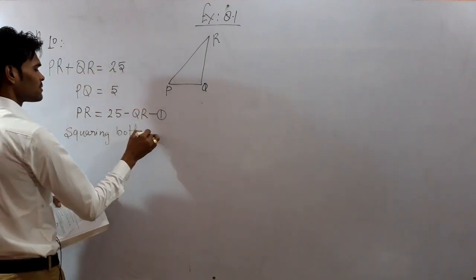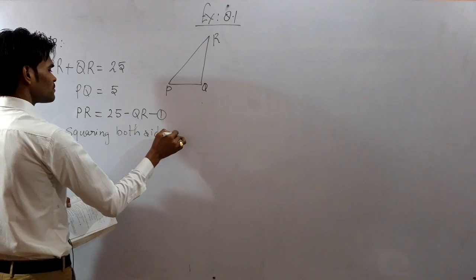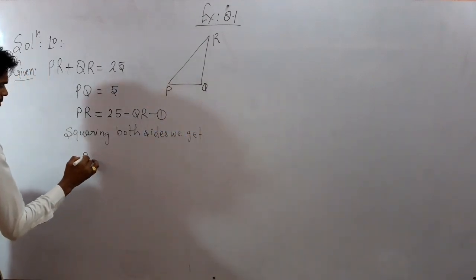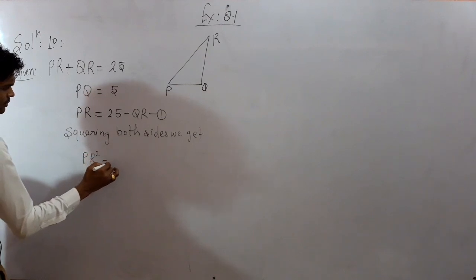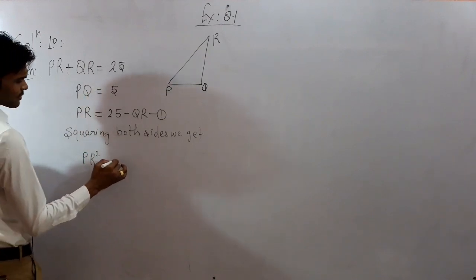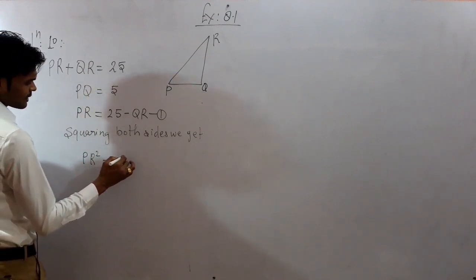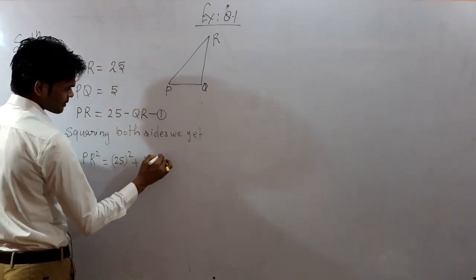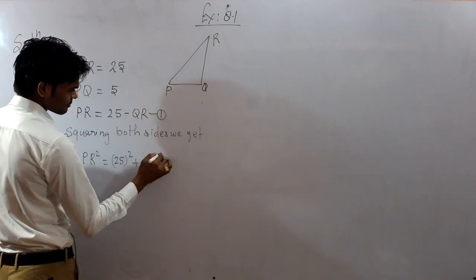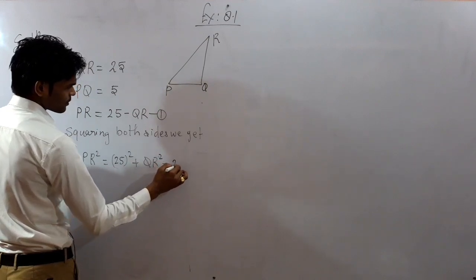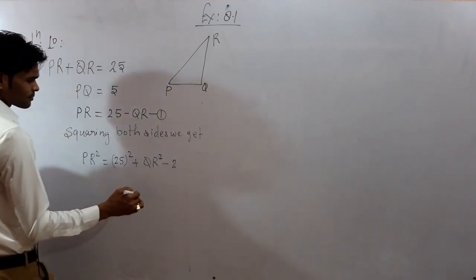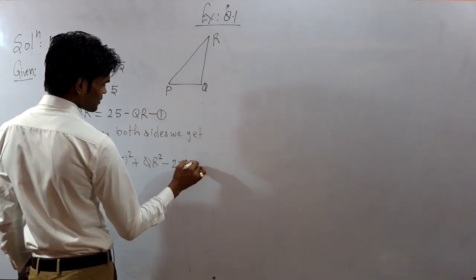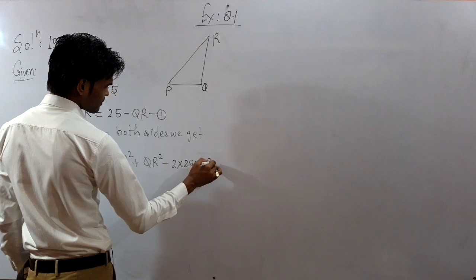squaring both sides, we get PR square is equal to 25 square plus QR square minus 2 into 25 into QR, because it becomes 2AB.